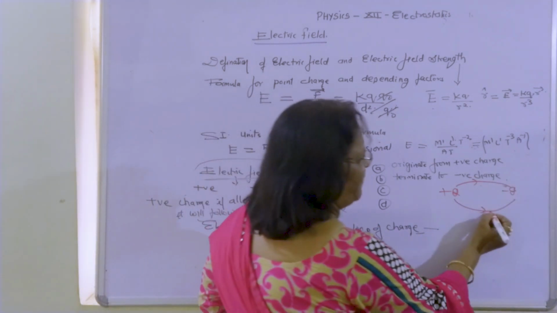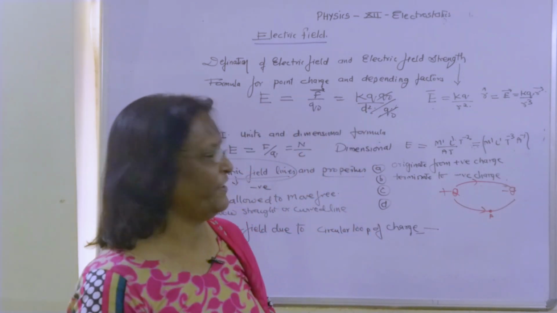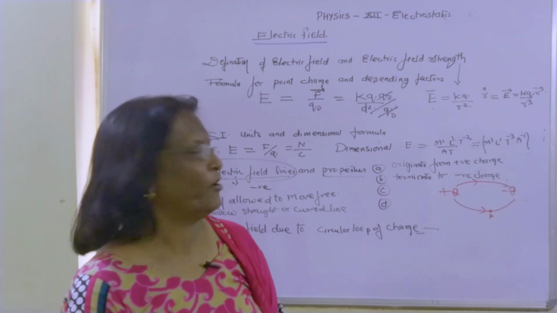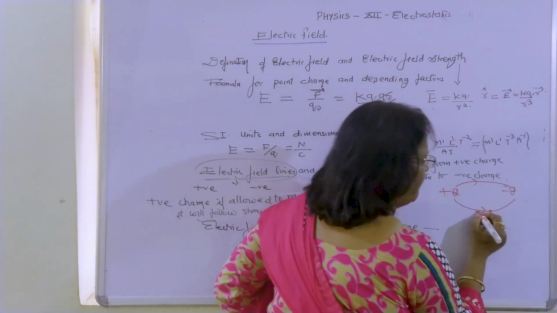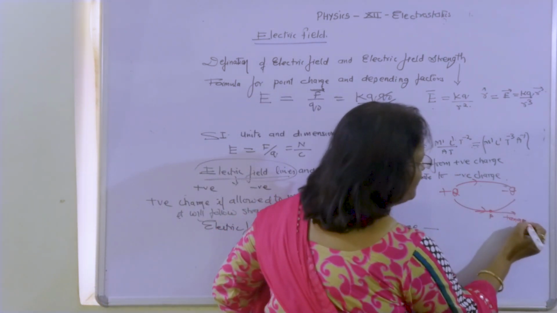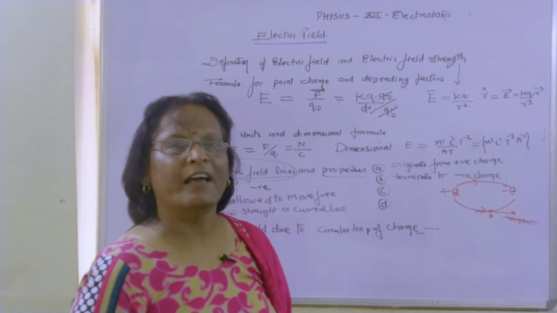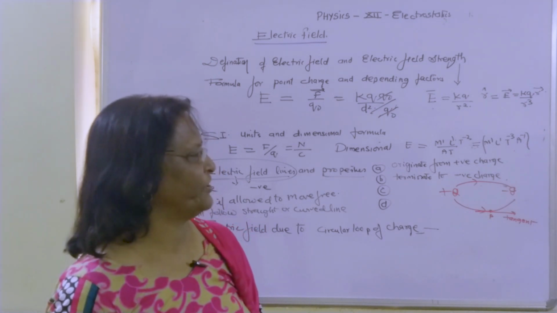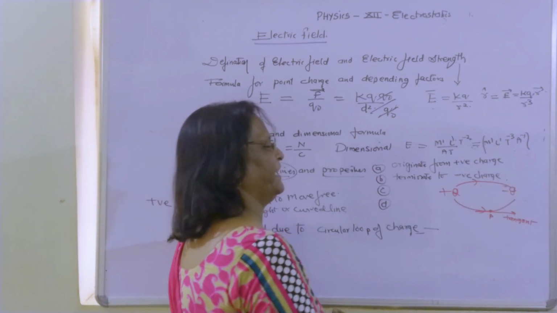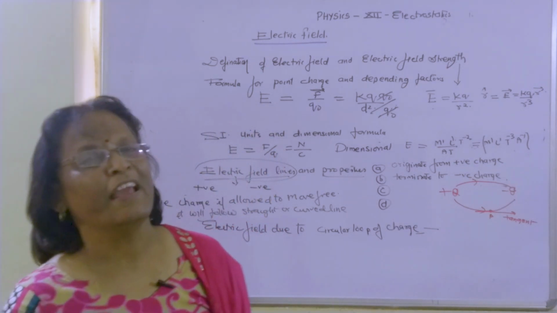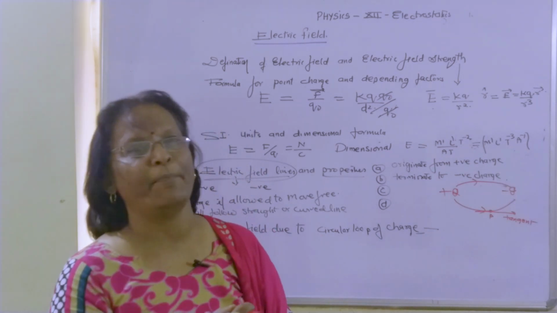And on that particular point P, we want to find out which direction the electric field is in, because it is a curve, not a straight line. Then on that point P, we will draw a tangent. This tangent, which touches the curved electric field line, will give us the direction of the electric field at that point P. In this way we can find the direction of the electric field at any point on the electric field line.